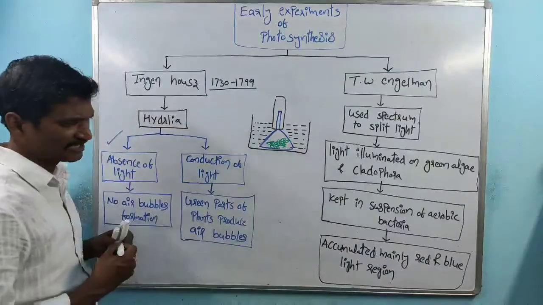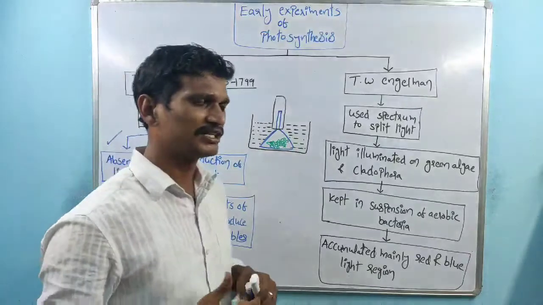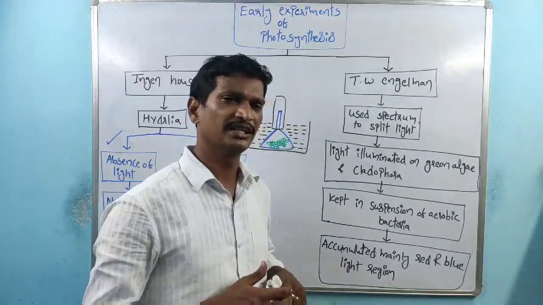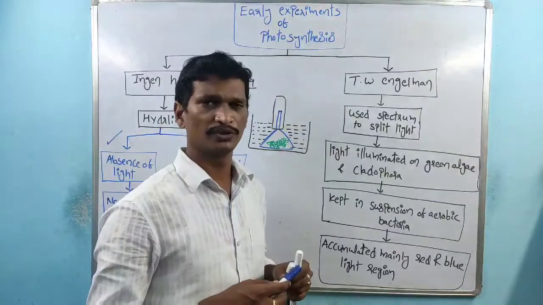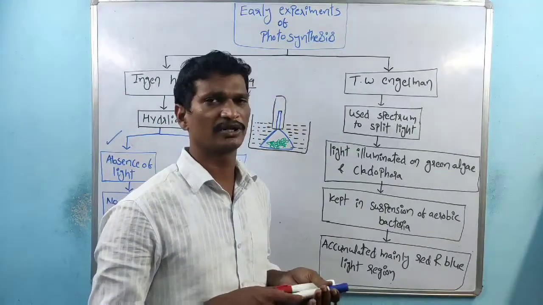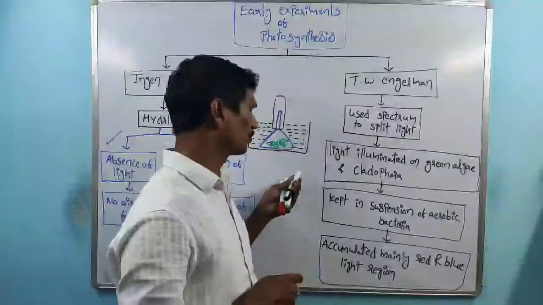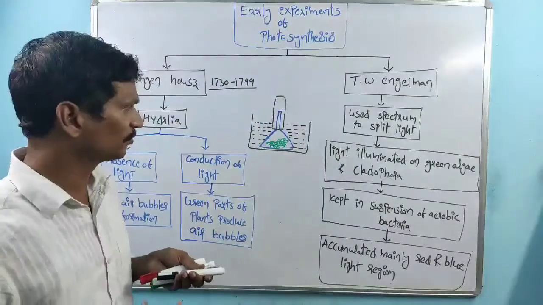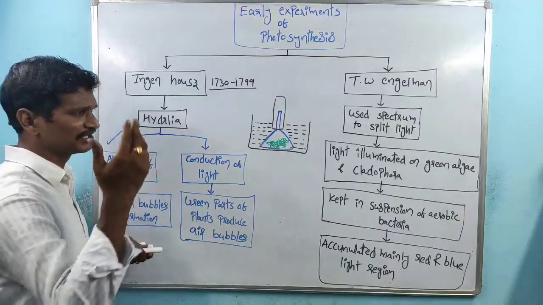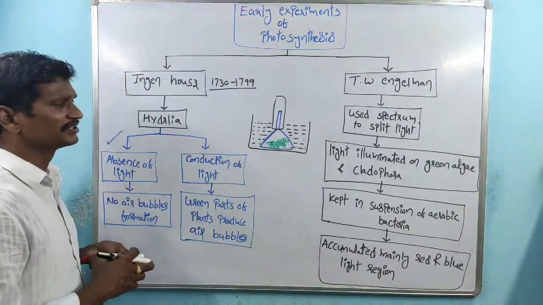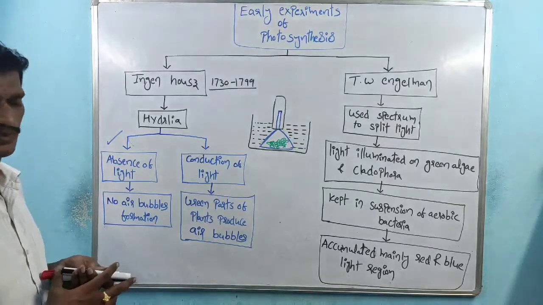The hydrilla plants are not producing any air bubbles. Why are air bubbles produced? We know that during photosynthesis the byproduct is oxygen. Once the setup is exposed to light, since it is all glass, light easily passes and reaches the hydrilla plant, and there is a chance for photosynthesis.